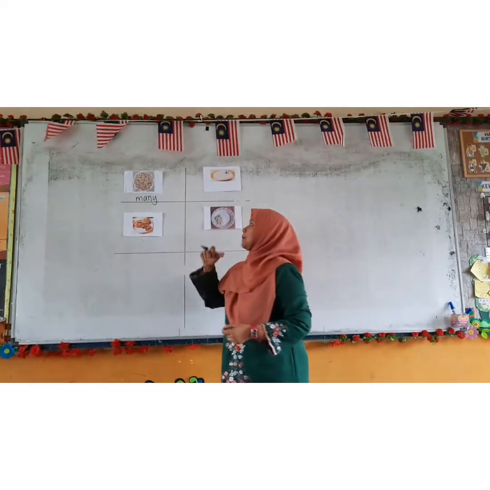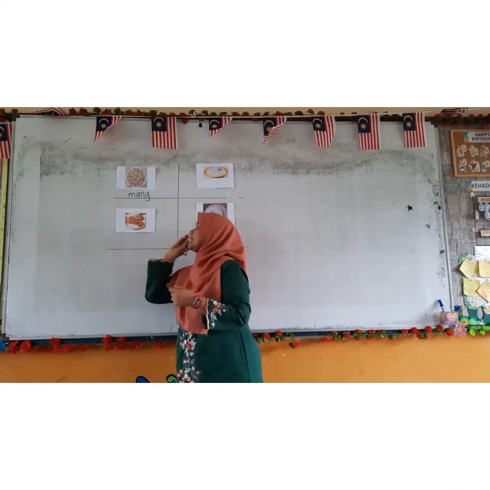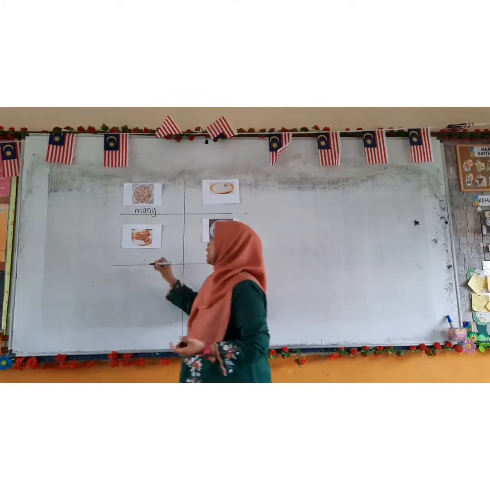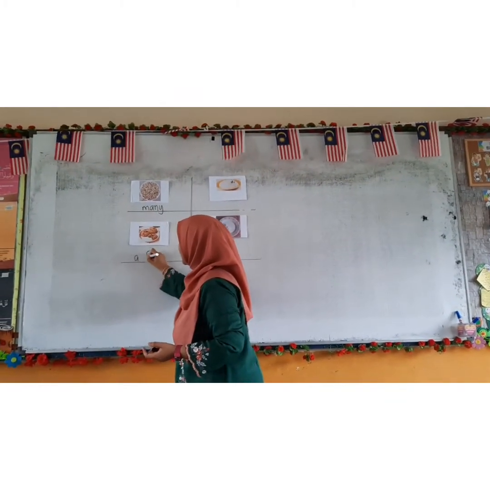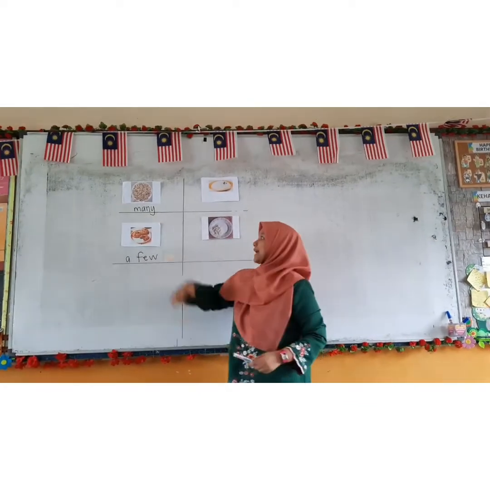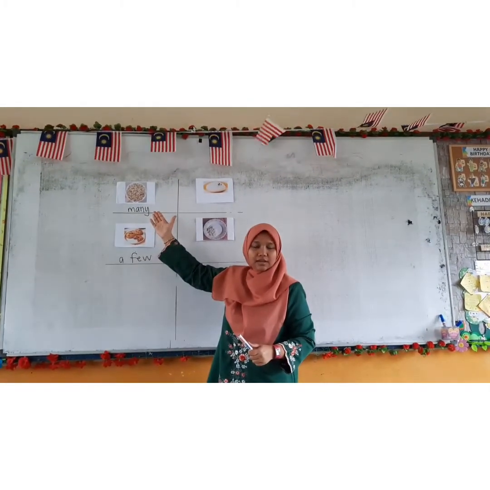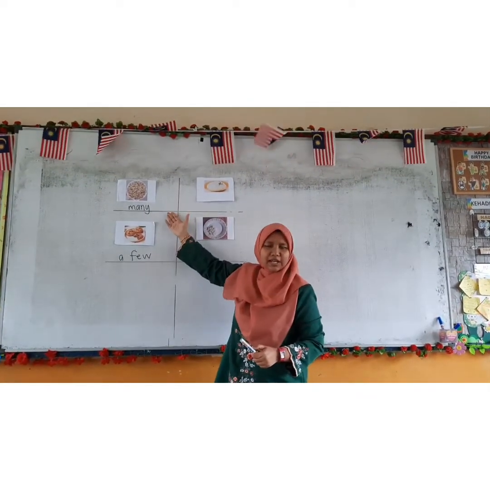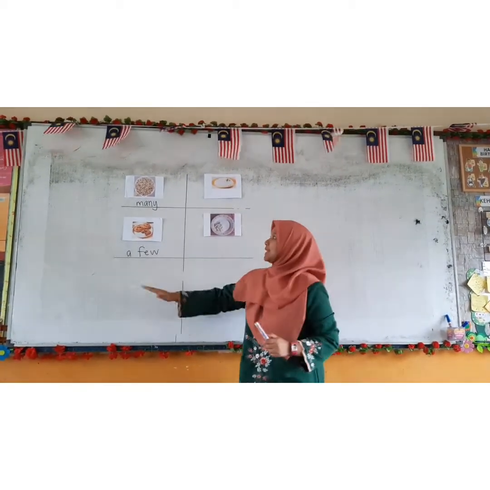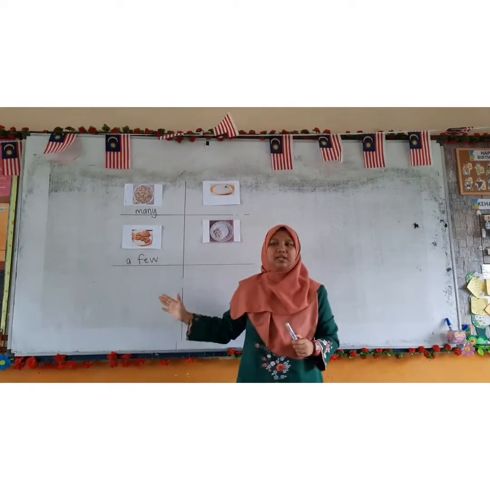Okay? If you want to say that there is a small number of cookies, you have to say a few. Okay, many. Repeat after me. Many. A few. Remember, these are for the countable nouns.